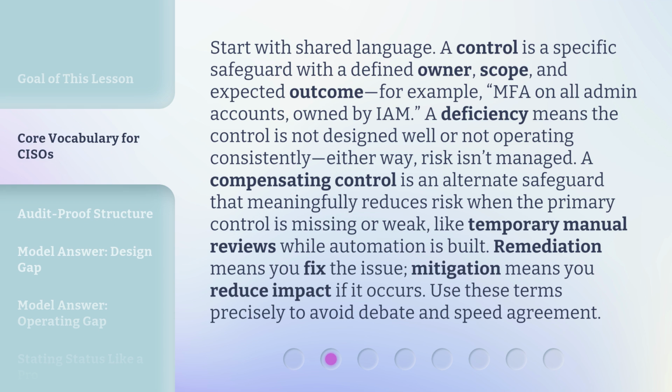A compensating control is an alternate safeguard that meaningfully reduces risk when the primary control is missing or weak, like temporary manual reviews while automation is built. Remediation means you fix the issue. Mitigation means you reduce impact if it occurs. Use these terms precisely to avoid debate and speed agreement.